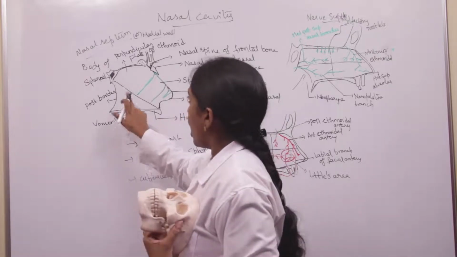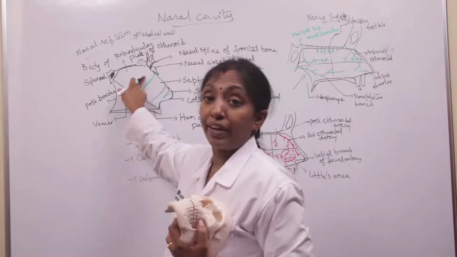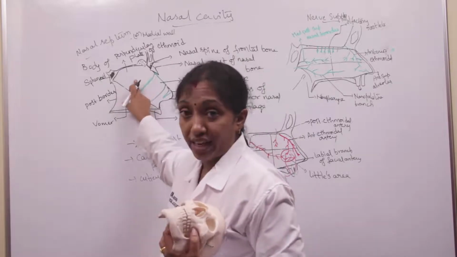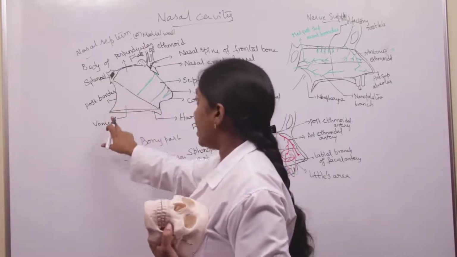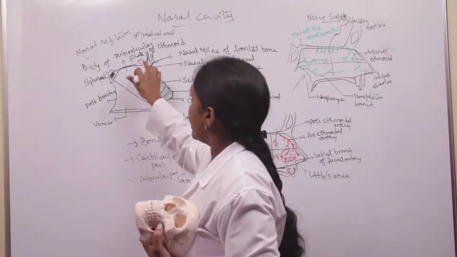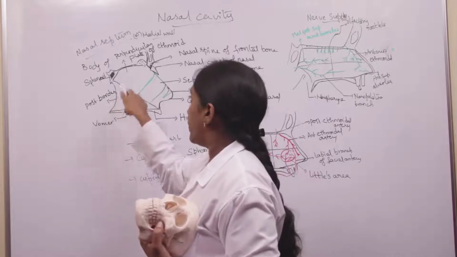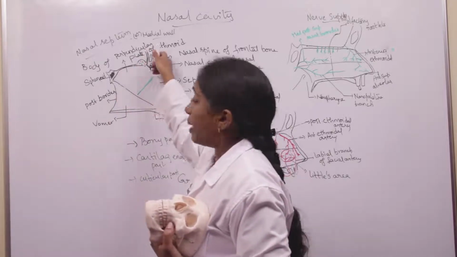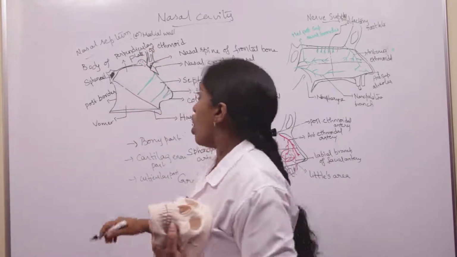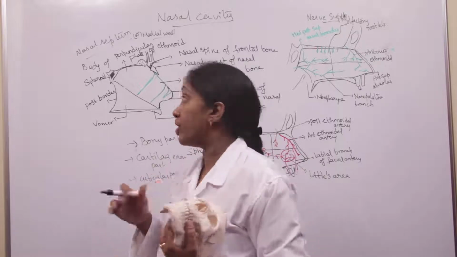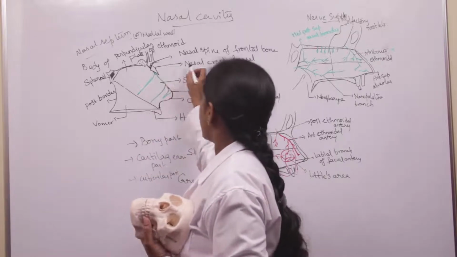So the bony part is formed by the vomer, and also by the perpendicular plate of ethmoid. This is the perpendicular plate of the ethmoid, and this is the vomer. So the bony part is formed by the vomer and the perpendicular plate of the ethmoid bone, and it also receives contribution from the nasal crest of the nasal bone.